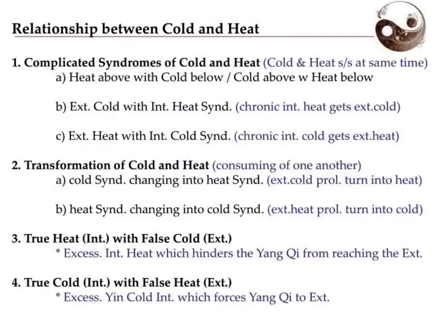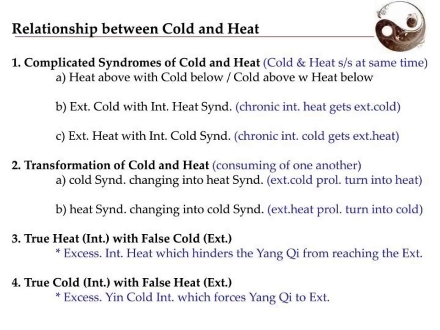Now let's go to relationship between cold and heat. Complicated symptoms of cold and heat. Cold and heat, signs and symptoms at the same time. So we have here heat above with cold below, or cold above with heat below. Then exterior cold with interior heat syndrome. That is chronic interior heat gets exterior cold. Then exterior heat with interior cold syndrome. It is chronic interior cold gets exterior heat when it is over time.